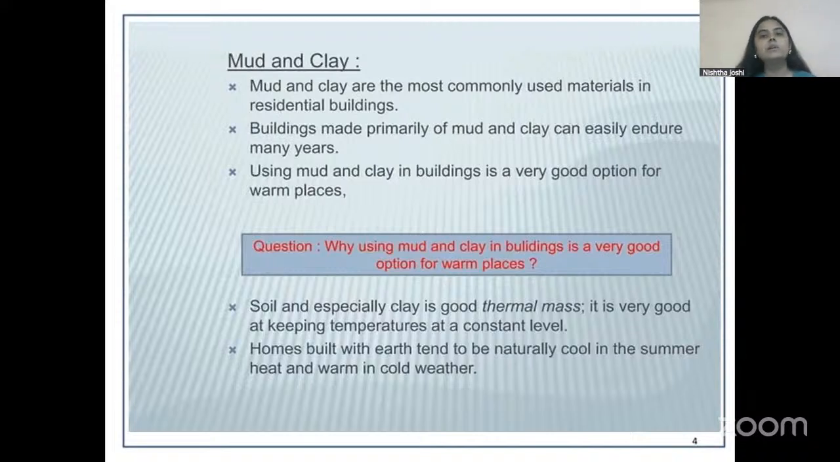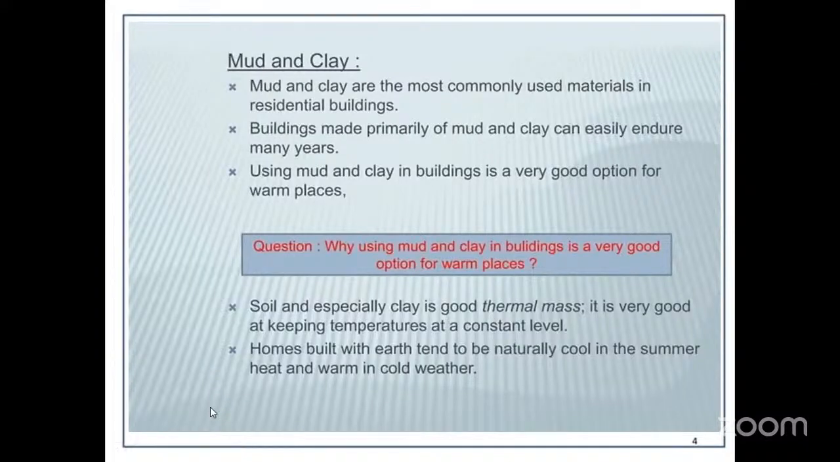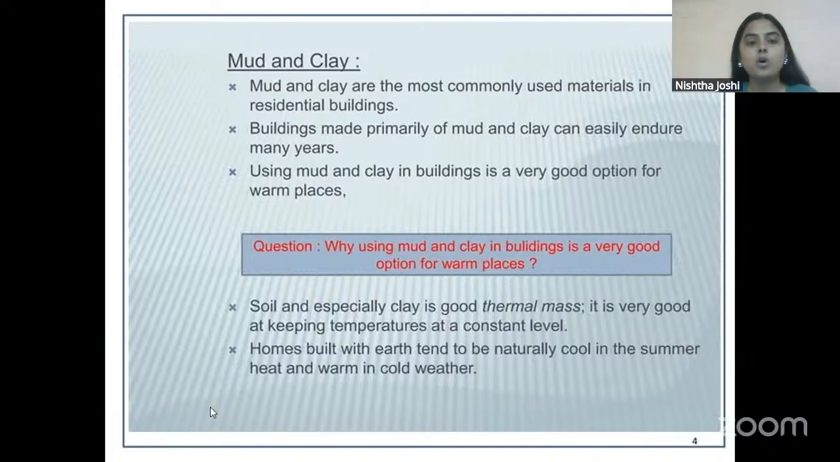Using mud and clay in buildings is a very good option for warm or hot places because this is a material that keeps the inner environment very cool as it is an insulatory material. It does not conduct any form of heat. That is why it keeps the environment cool. So it is a very good material for warm places, for hot places.